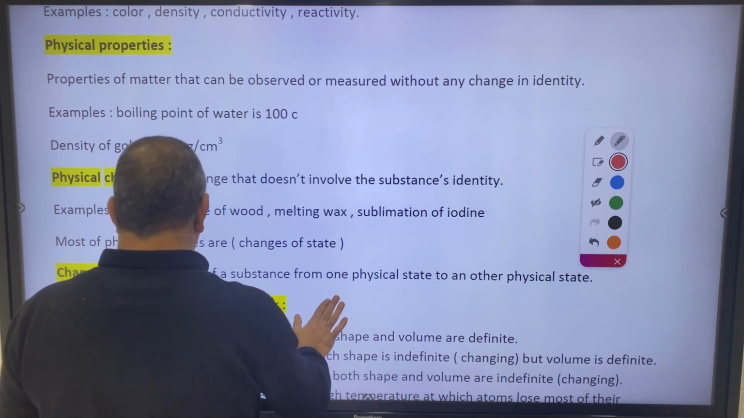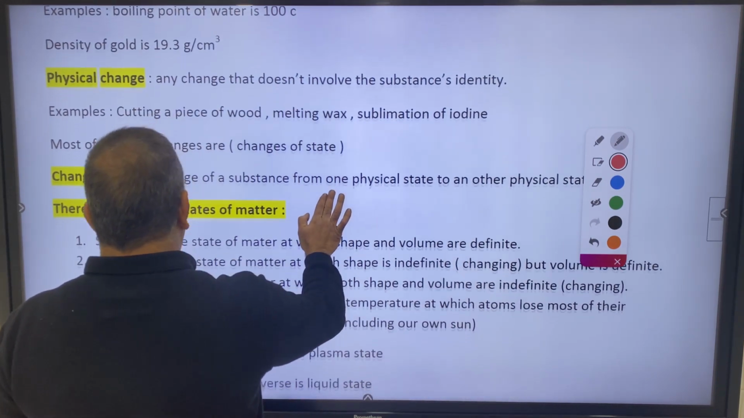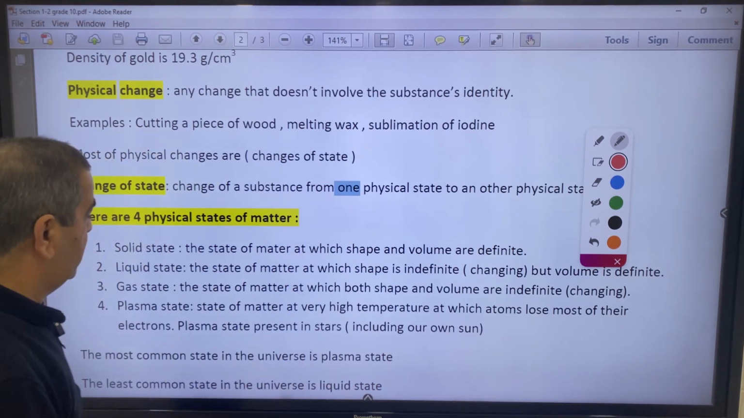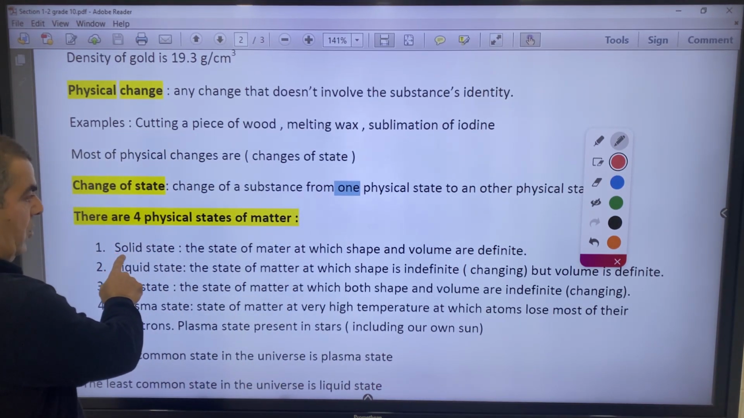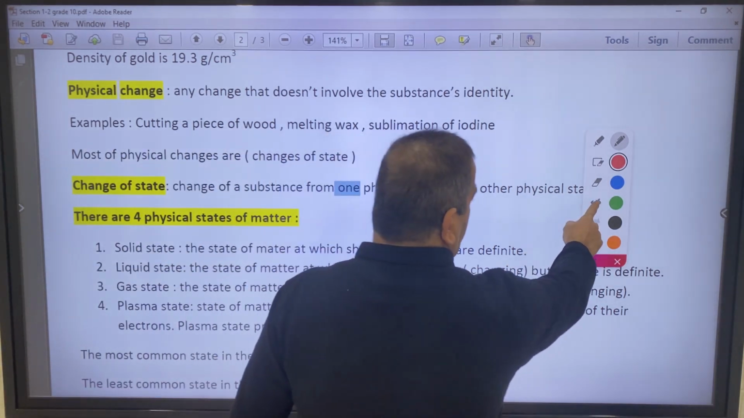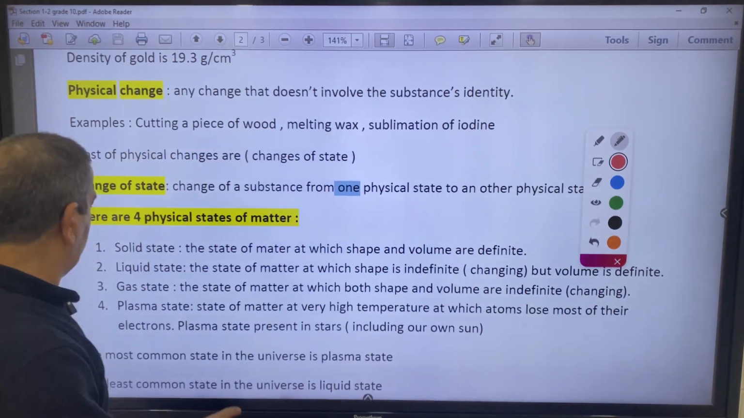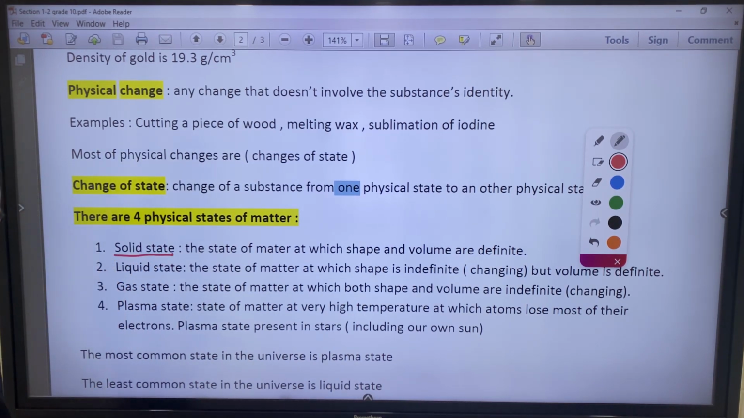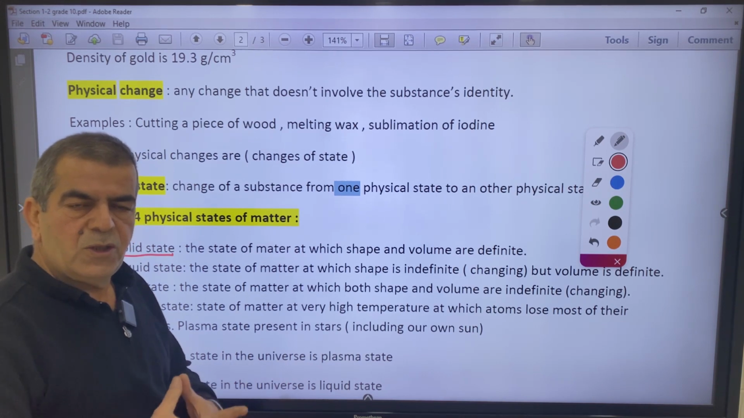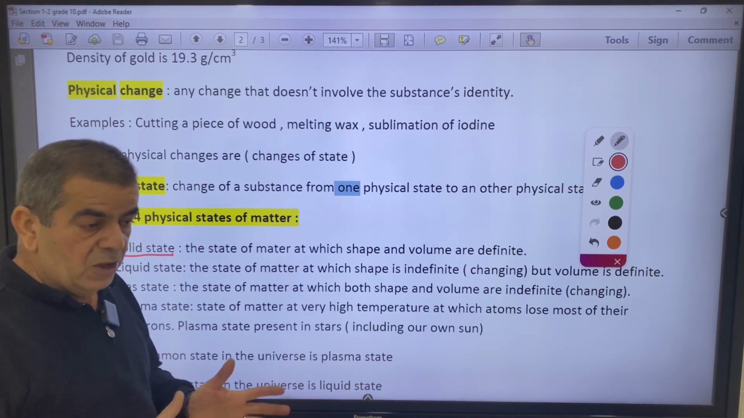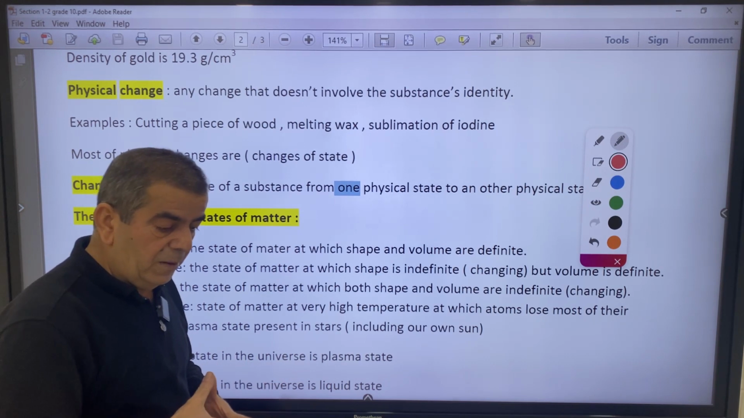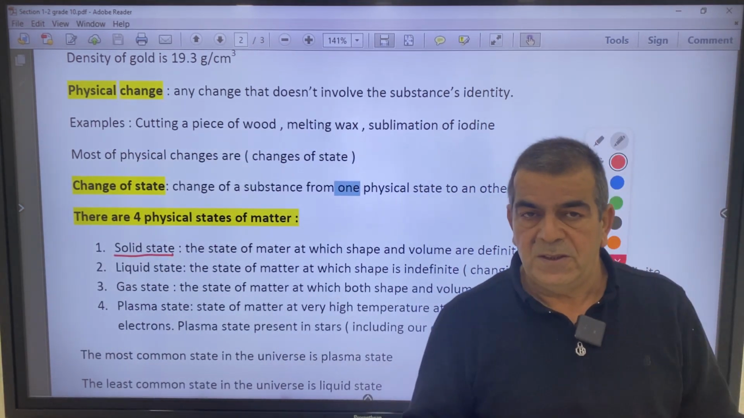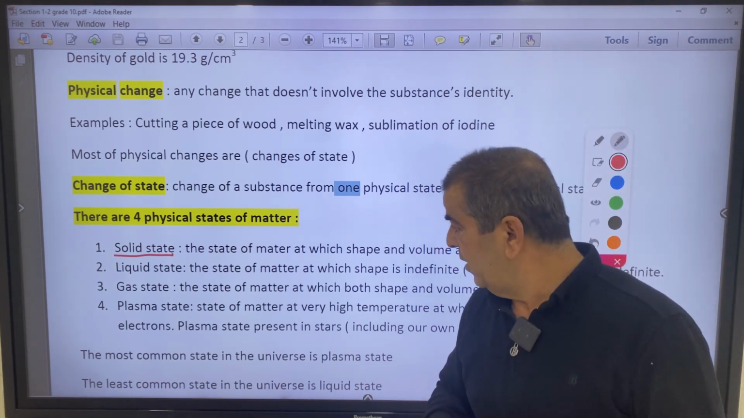But in order to have a better understanding of the physical change, we also need to study the 4 physical states of matter. The first one is the solid state. Of course, solid state has a definite shape. It also has a definite volume. So solid state is the state of matter in which the shape and volume are definite.